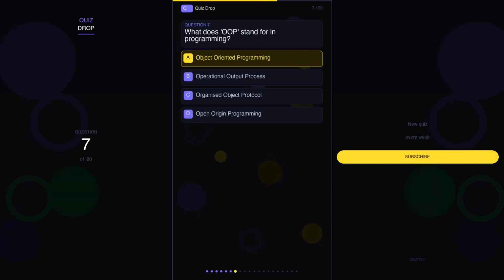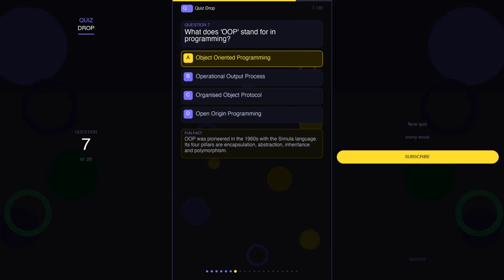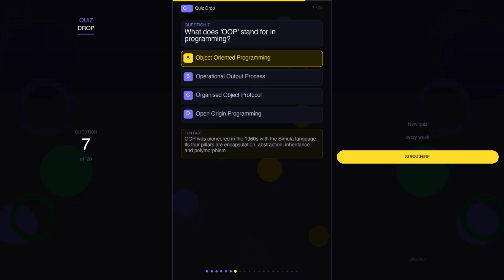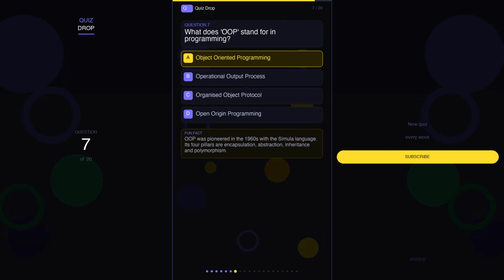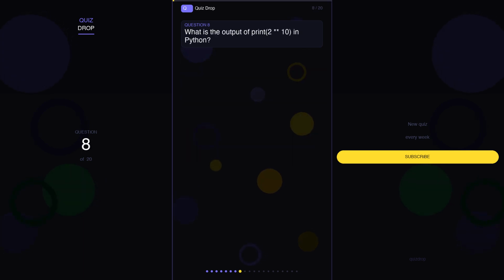The correct answer is A. Object-oriented programming. And here's a fun fact. OOP was pioneered in the 1960s with a similar language. Its 4 pillars are encapsulation, abstraction, inheritance, and polymorphism.